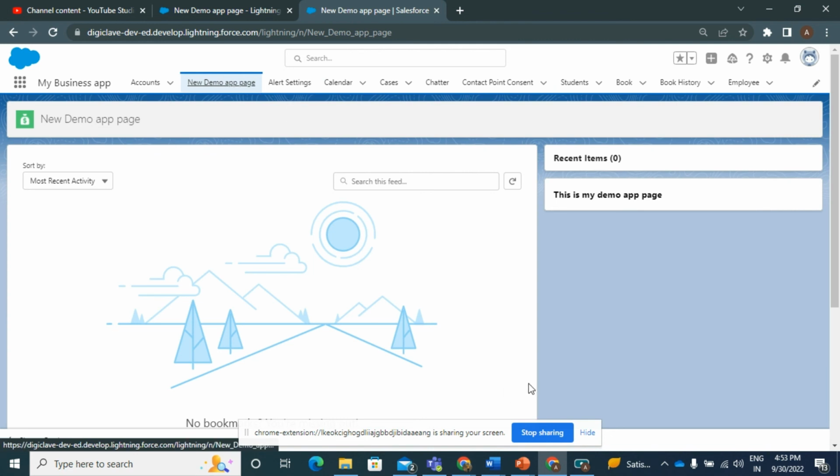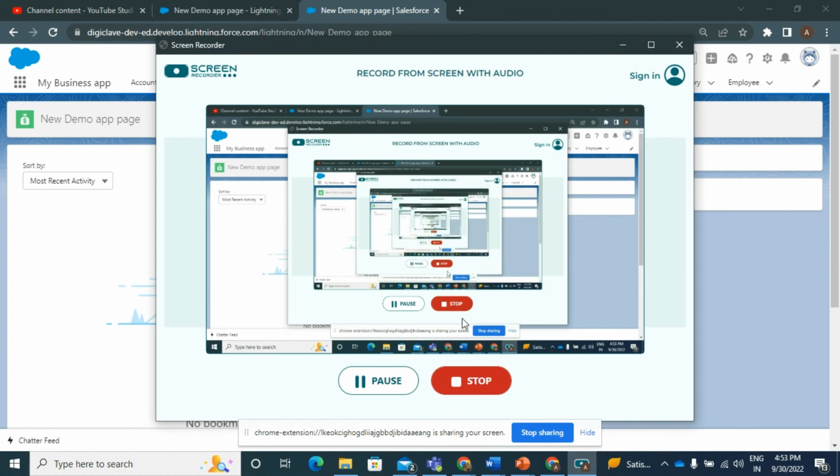So in this way we can create a Lightning app page. We will discuss more about Lightning page automation in a further video.